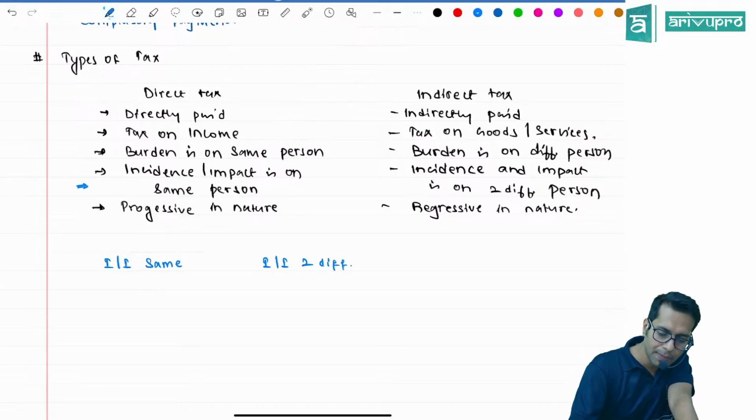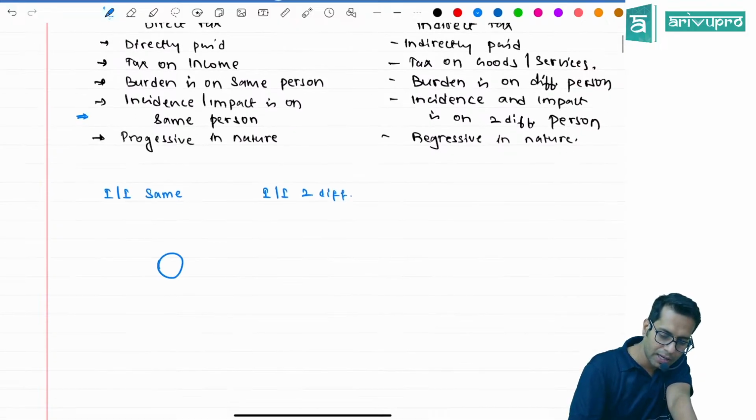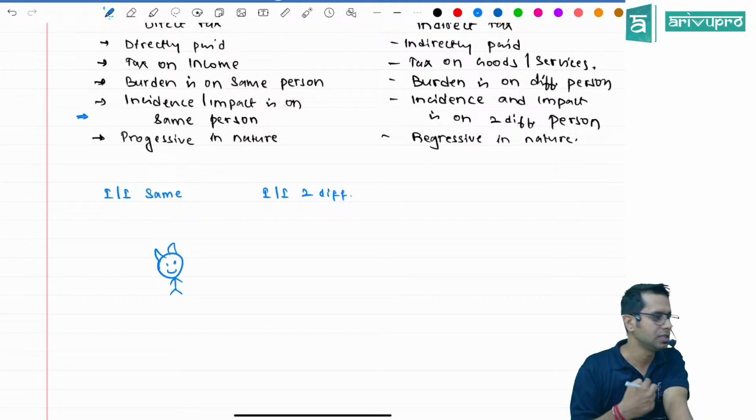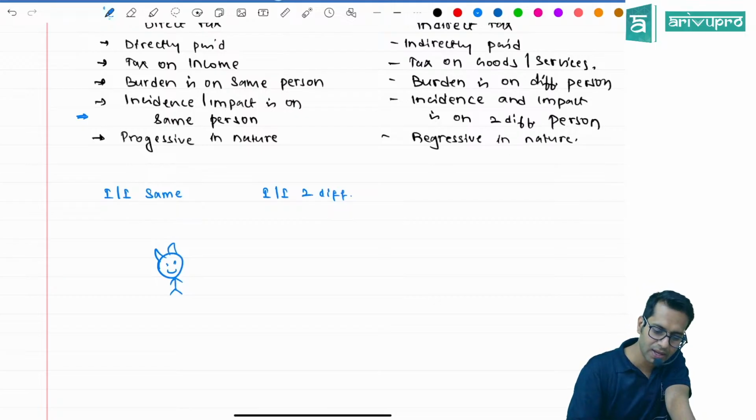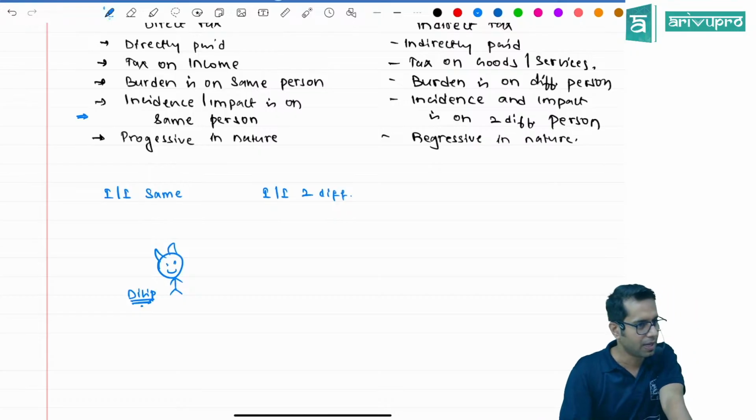Sir, what do you mean by this? Now say, for example, I am earning money. Whenever I draw like this, it is me. And my name is Dilip, by the way. I am a qualified chartered accountant, practicing as well as teaching. From last 7-8 years, I am doing this.